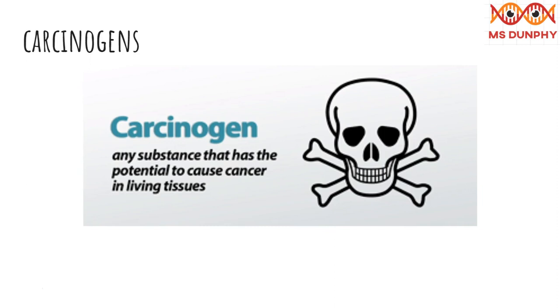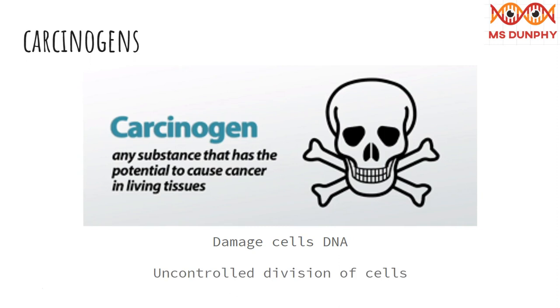Cancer can be directly caused by exposure to certain substances or radiation. Things that cause cancer are known as carcinogens. Carcinogens work in different ways. For example, some damage the cell's DNA in a way that makes the cell more likely to divide uncontrollably. Ionizing radiation, for example, from X-rays, is an example of a carcinogen.